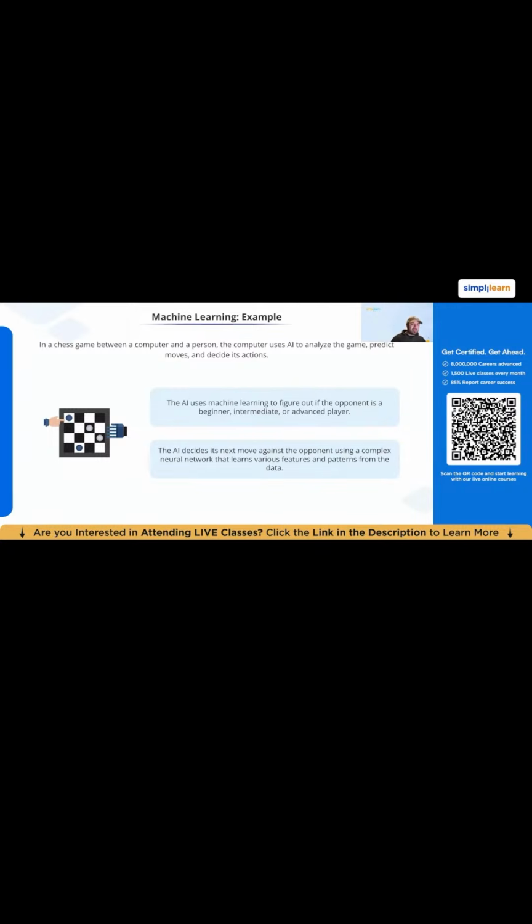There have been a lot of successes in machine learning and deep learning around playing games like chess or Go using machine learning algorithms. So pretty cool.